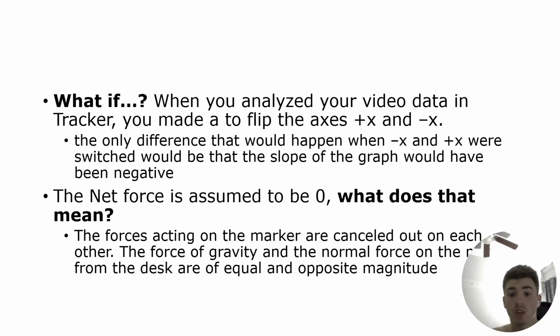So these are the two questions they wanted me to answer. What if we flipped the negative x and the x-axis? Well, magnitude would have stayed the same, just it would have been negative. It would have been a negative slope now. The distance would have been negative because it's moving backwards. The net force is going to be 0. What does that mean? Well, it means that theoretically all the forces acting on the marker would have canceled each other out. So it would have been gravity, which is negative mg, and then the normal force of the table pushing up on the marker, which would have been positive mg, and they would have canceled out. Thank you for listening.